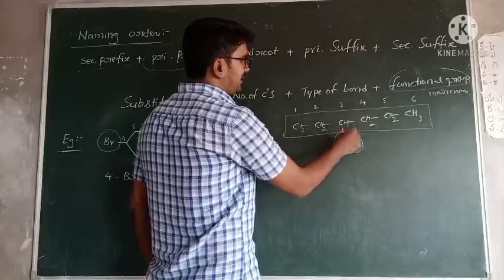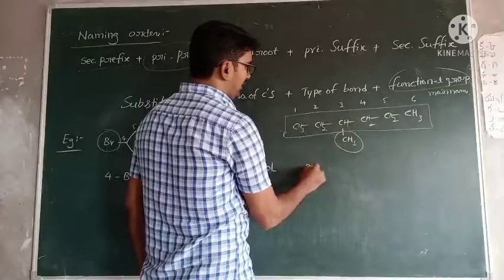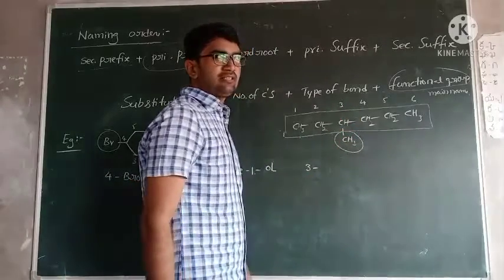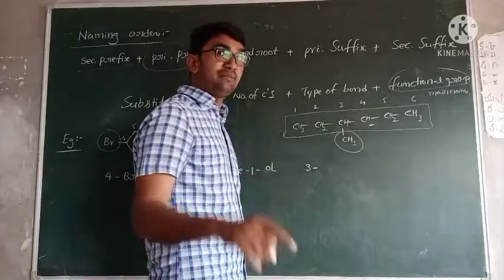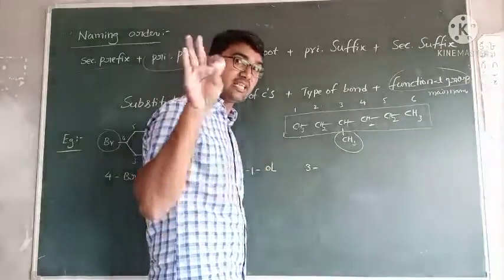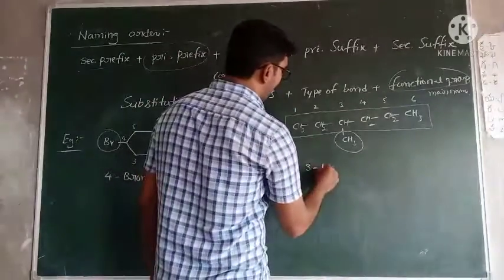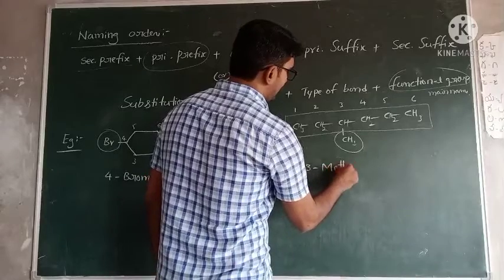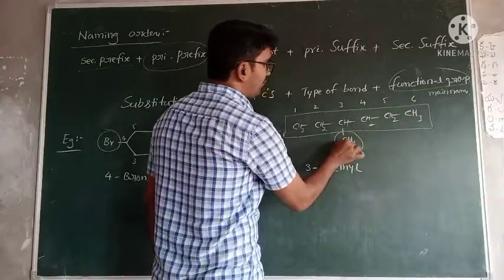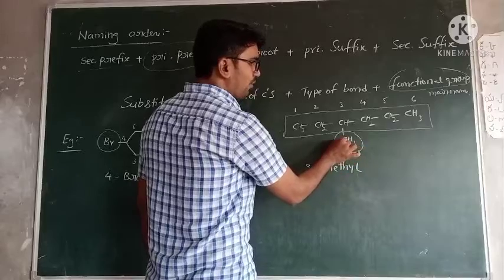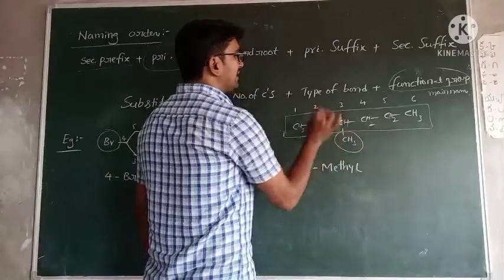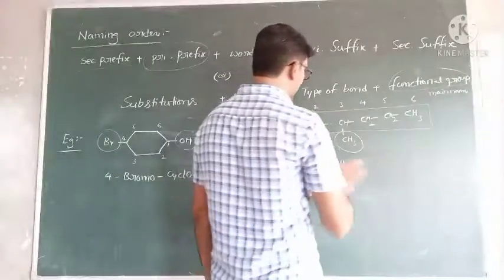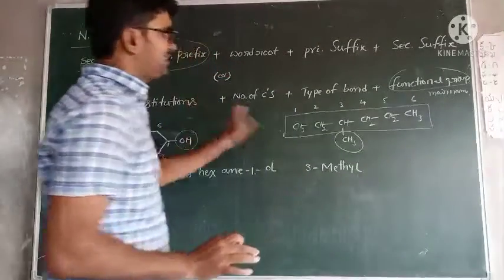It is attached to the carbon. Actually, C means only one carbon. We expected methane, but it is a substitution, so it is methyl. It is methyl because not 4 hydrogens are attached here, only 3 hydrogens. Another bond is attached to the carbon. Methyl, substitution.